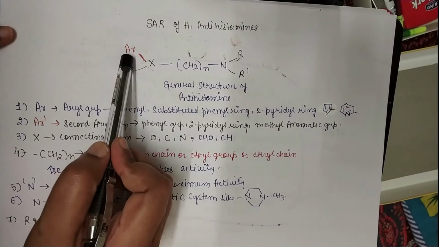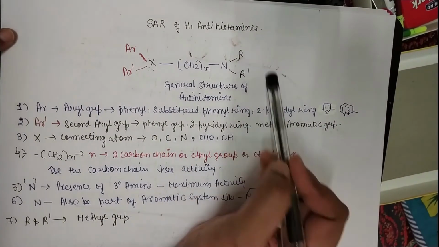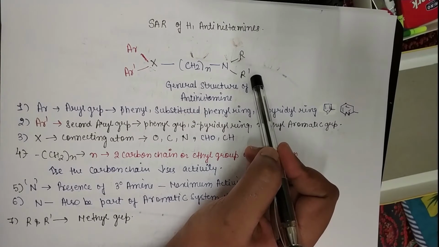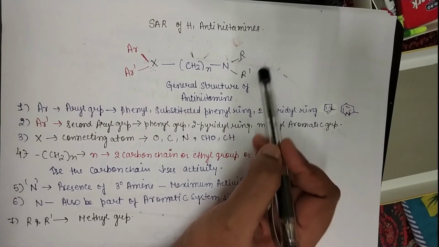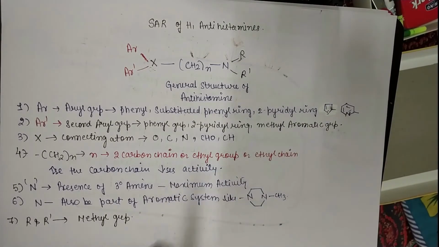R and R dash both represent alkyl groups, so basically it is a tertiary amine. This is the common structure of H1 antihistamine drugs. Now, how will we modify this structure to increase the activity? We are going to discuss this in SAR.